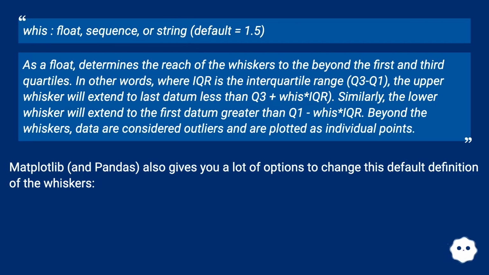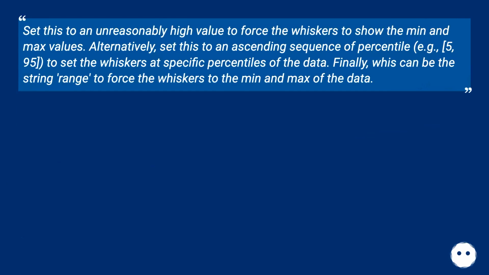Matplotlib and pandas also give you a lot of options to change this default definition of the whiskers. Set this to an unreasonably high value to force the whiskers to show the min and max values. Alternatively, set this to an ascending sequence of percentiles, for example 5, 95, to set the whiskers at specific percentiles of the data. Finally, whis can be the string range to force the whiskers to the min and max of the data.